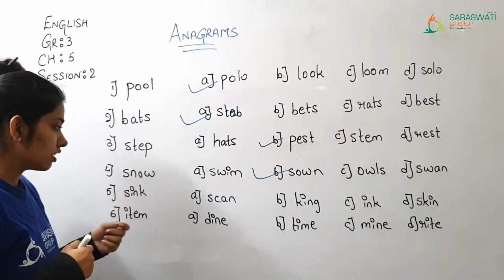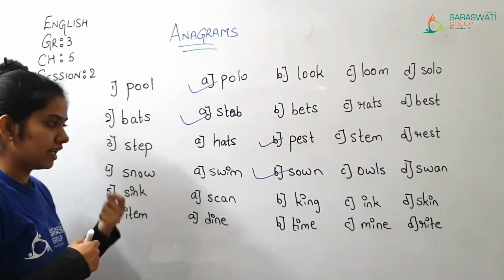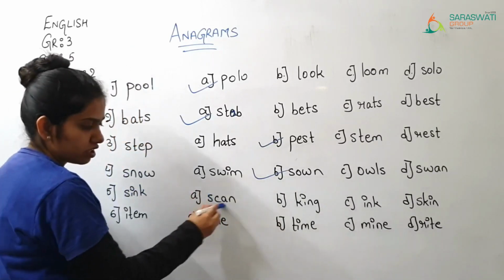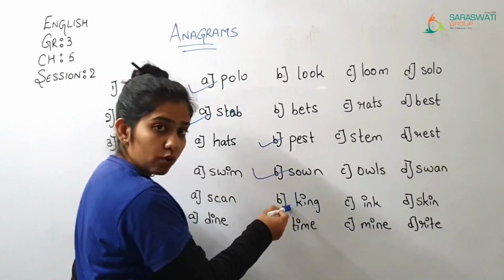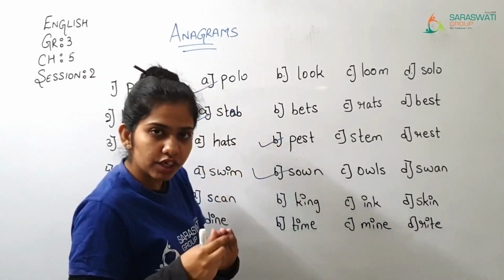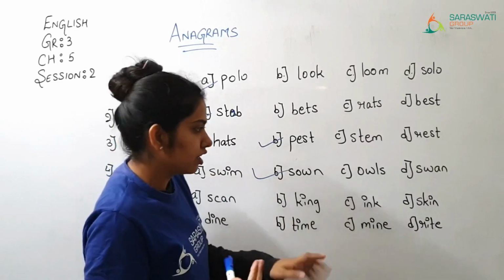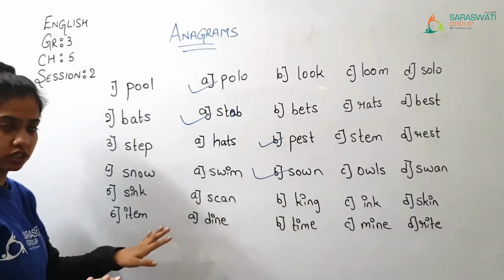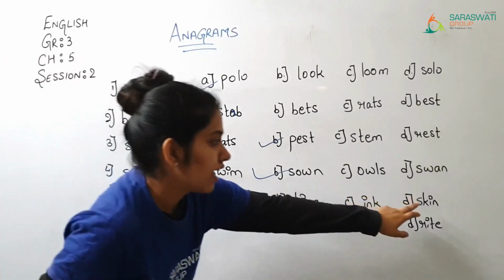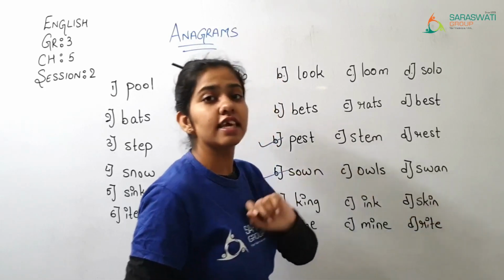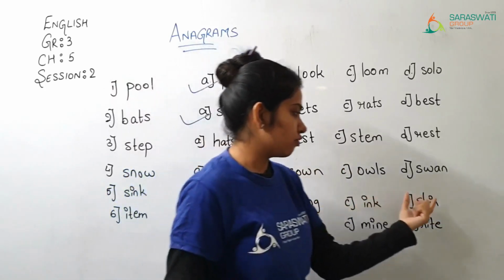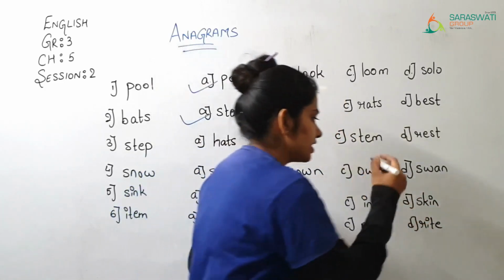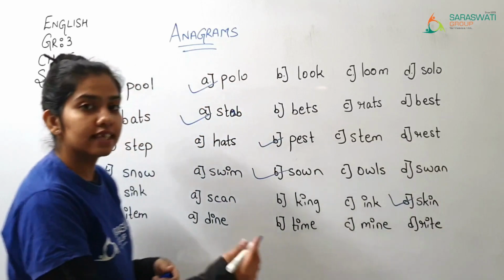Then afterwards, sink. S-I-N-K, the letters. Sink. This will not come. C is there. Again king will not come. Ink is a 3-letter word, so that will also definitely not come. Because here it is a 4-letter word and ink is a 3-letter word, so it will not come. So the last word which S-I-N-K, sink. And the new word which we have created, formed, that is skin. So yes, the correct answer is option D, skin.